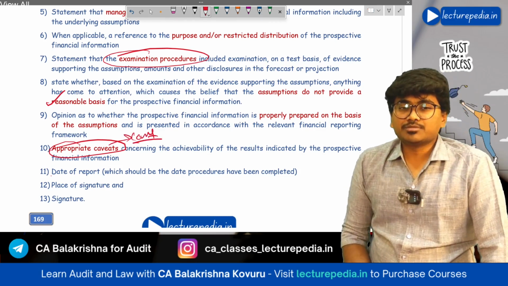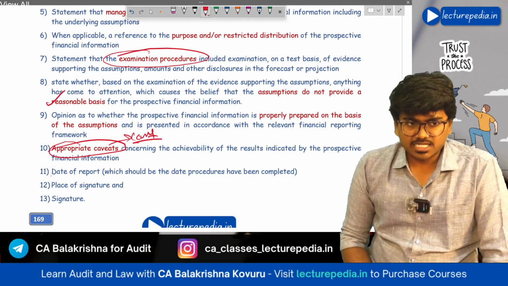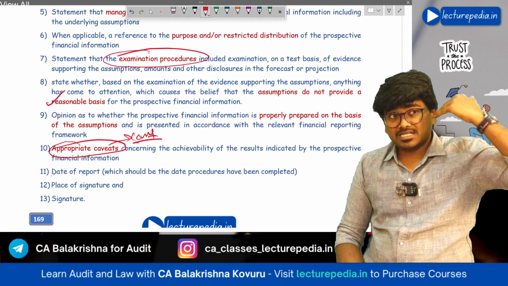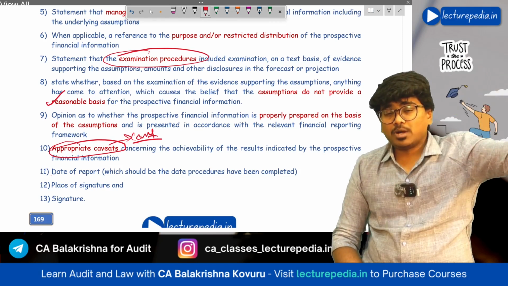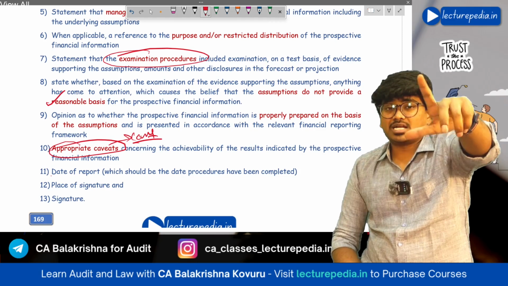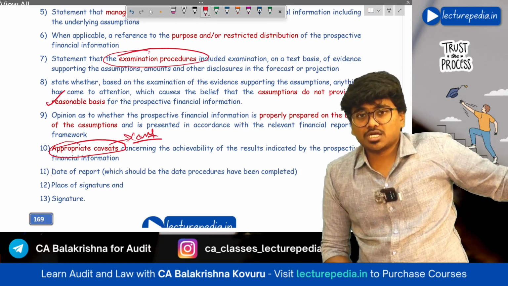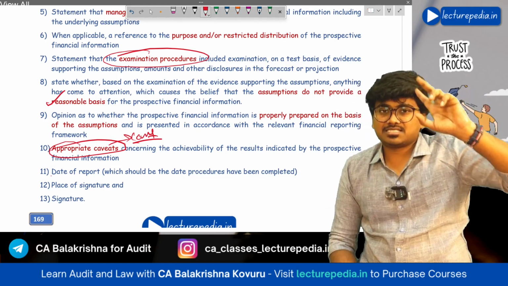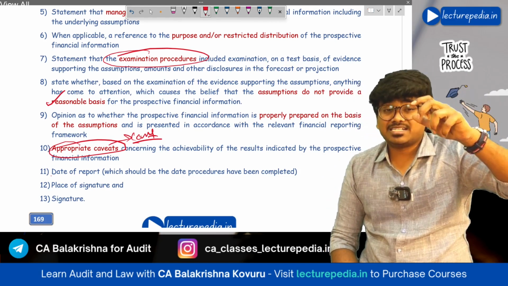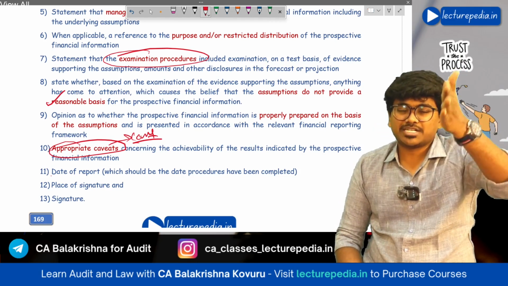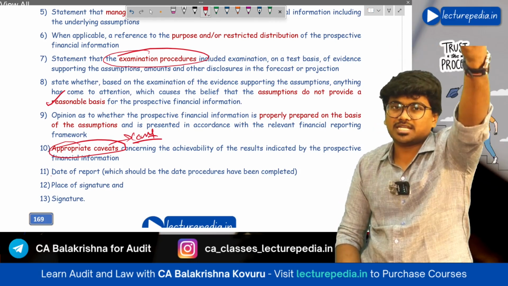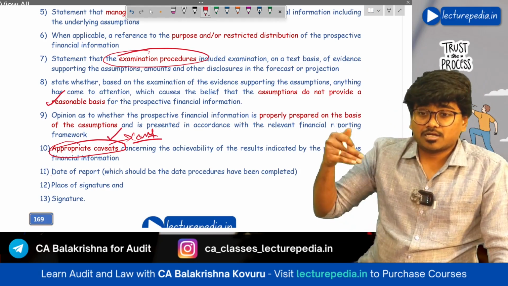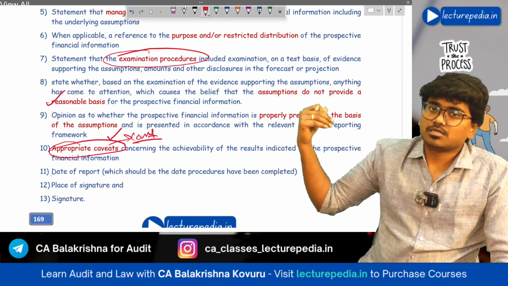For some of the assumptions that the management has taken, there may be some conditions. Like in the past 5 years sales have grown at 5%, but in the next 5 years, sales will grow at a rate of 10%, subject to the condition that the research that we are conducting with respect to a particular product becomes successful and we successfully launch that product in the market. So this is the condition. This condition is known as a caveat. Subject to this condition, our sales growth will be 10%. That is known as a caveat. If there are any caveats, you need to properly report them in the report that you give.